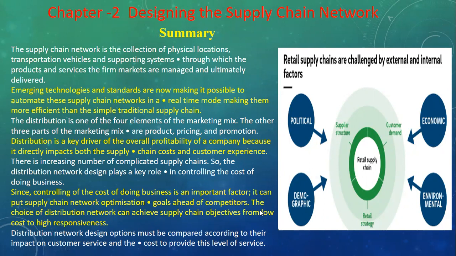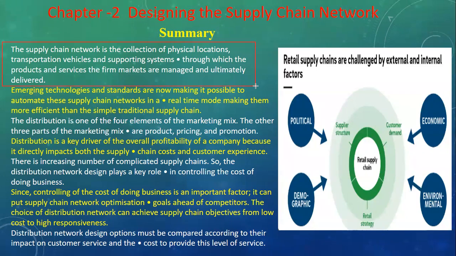So you can see on the screen the summary of chapter 2. We will understand these summaries, chapter 1 also. The supply chain network is the collection of physical locations, like distributors, suppliers, wholesalers, because these are integrated processes in which they move goods from the manufacturer to the consumer.